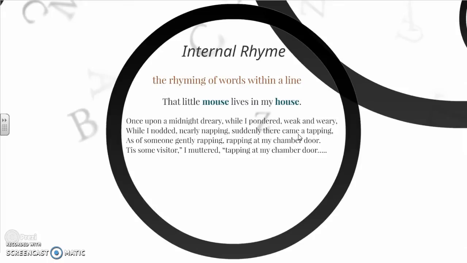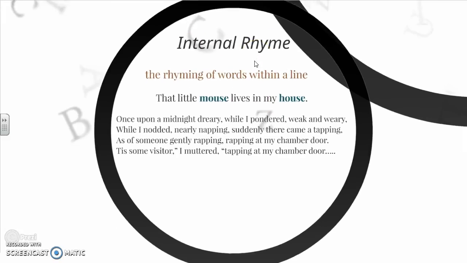Okay, internal rhyme is the rhyming of words within a line. So it's within the line. If we just look at this one line, "That little mouse lives in my house." What we're looking at here is not successive lines of poetry. Instead, within the line, we have words that rhyme. So that's the internal, so within the line of poetry.